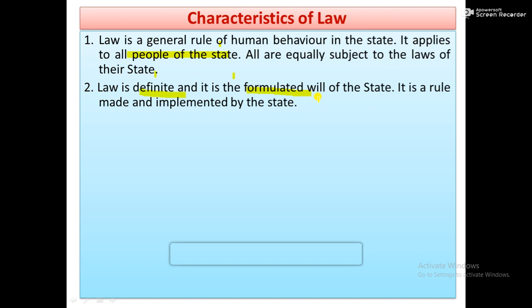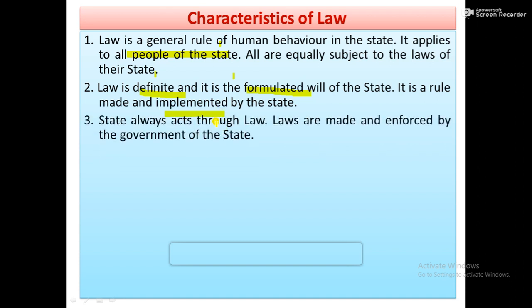That means what type of thing the people of the state want. They have an interest, and such interests or wants are expressed in the form of law. It means law is a rule made and implemented by the state. So law differs from state to state, country to country, nation to nation. Why? Because it is made and enforced or administered by the state. Clear? State always acts through law.